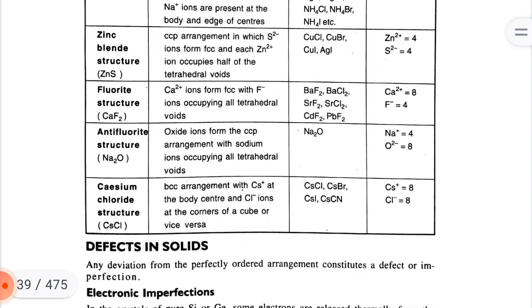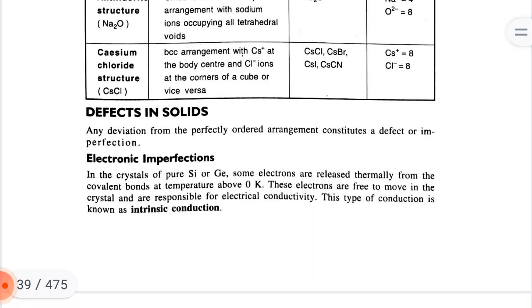Cesium chloride structure, CsCl. BCC arrangement with Cs plus at the body center and Cl minus ions at the corners of a cube, or vice versa. CsCl, CsBr, CsI, CsCN. Coordination number of Cs plus cation is equal to 8, Cl minus anion is equal to 8. Defects in solids.